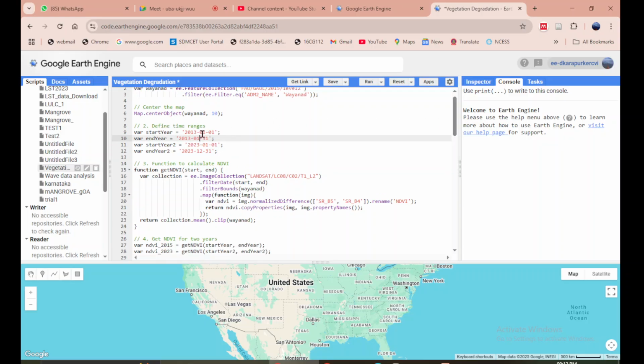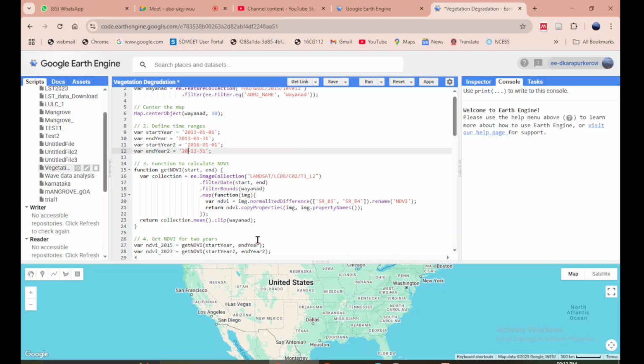So I am choosing January of 2013, and I am choosing 2013. Then I will go for 2016, again January 1st, and 2016 again January 31st. So just 1 month and 1 month. I am comparing January of 2013 to January of 2016.